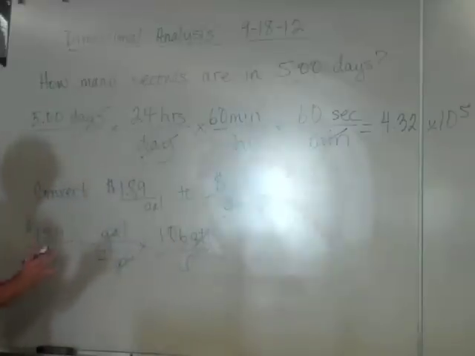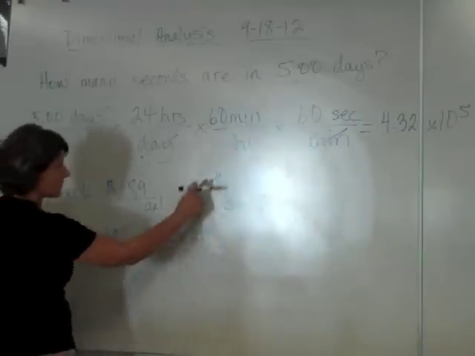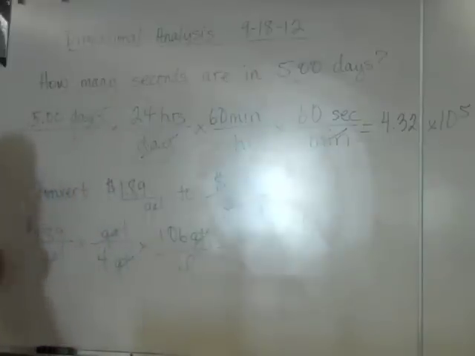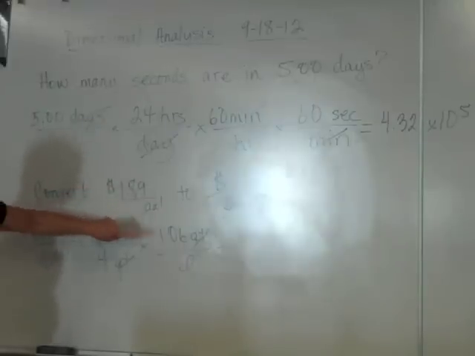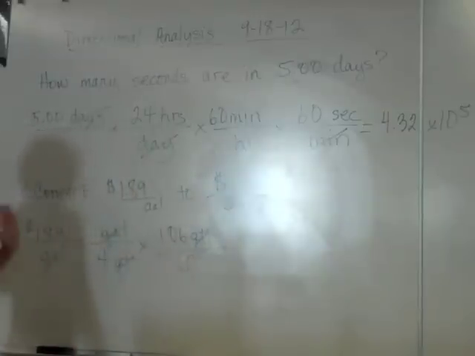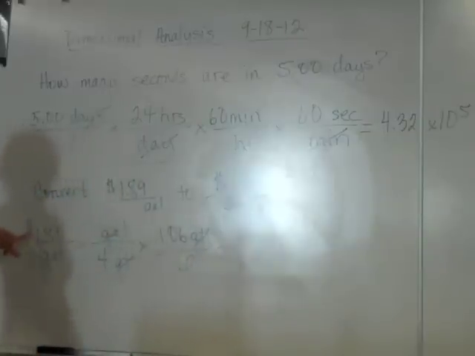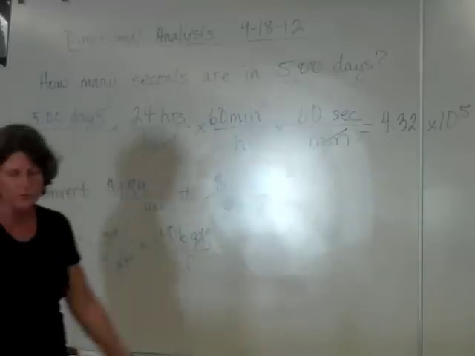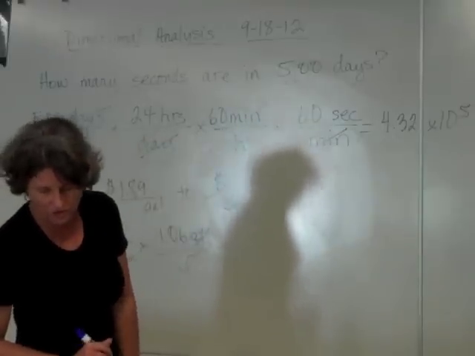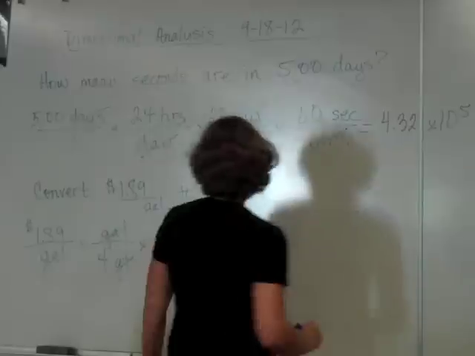I look at my units. I've got dollars per liter, which is what I'm looking for. So we're going to put this into the calculator. How do we do that? 1.89 divided by 4 times 1.06 equals. Just go right down the line so you don't leave anything out. Why am I dividing by 4? Because it's in the denominator. If you do that, what are you going to get? A very strange number for dollars.